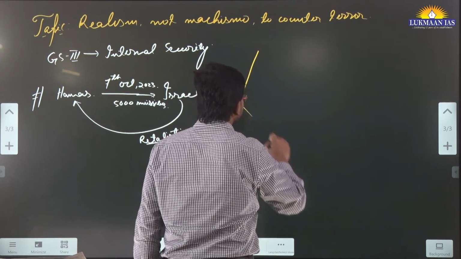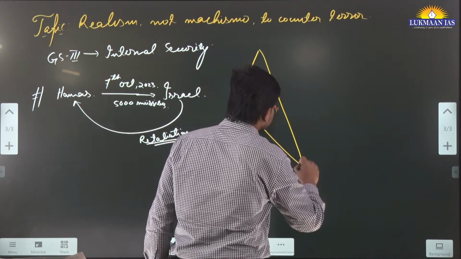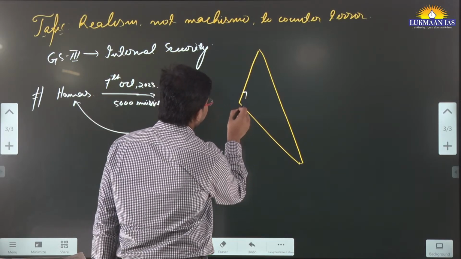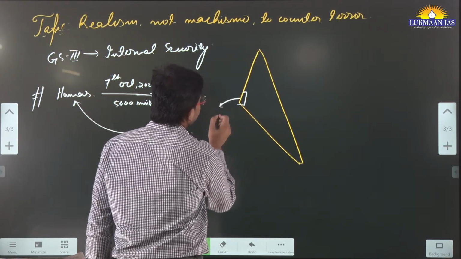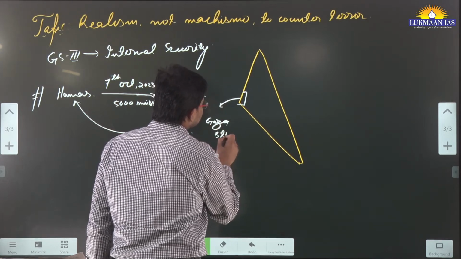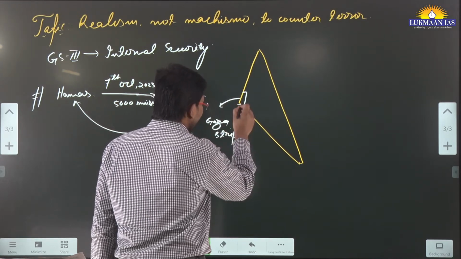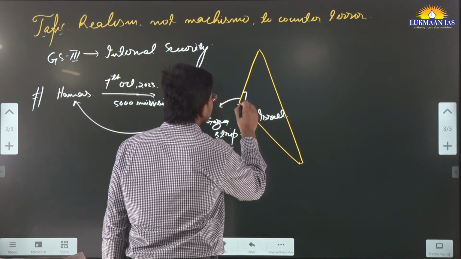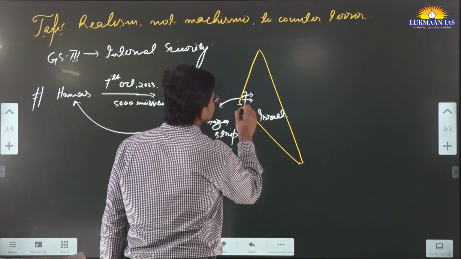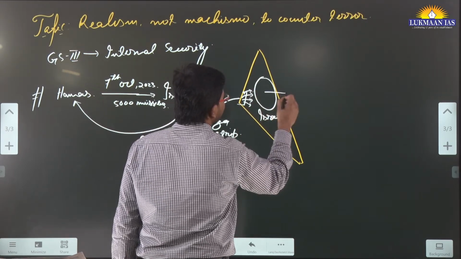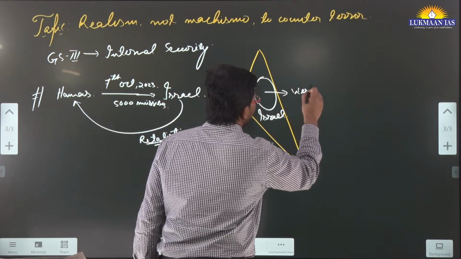If I draw the map of Israel, just for our rough understanding, this is where the Gaza Strip is located. From the Gaza Strip, Hamas has conducted an attack on Israel, and this particular territory is known as the West Bank.